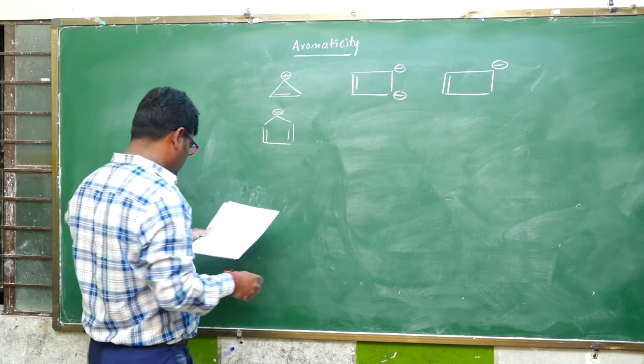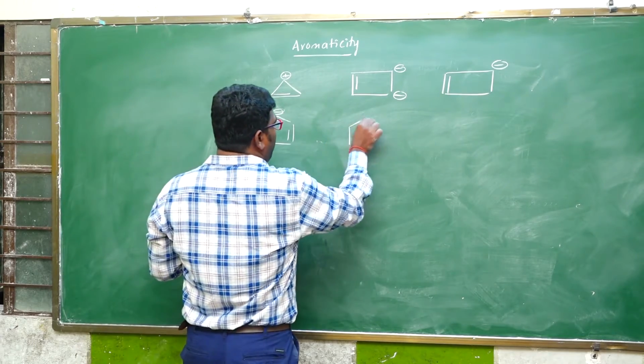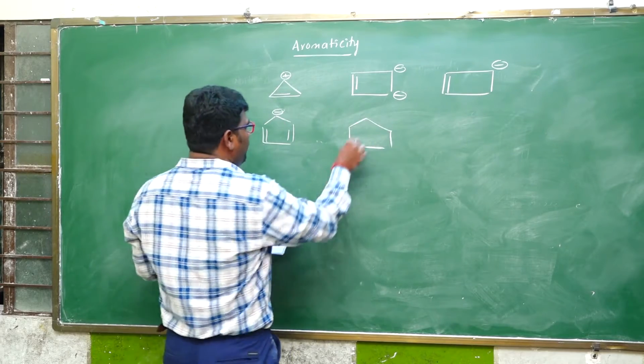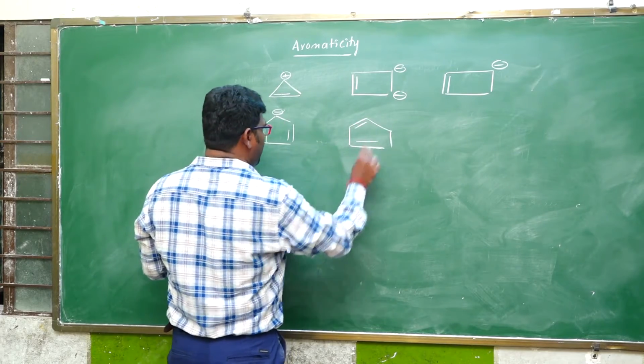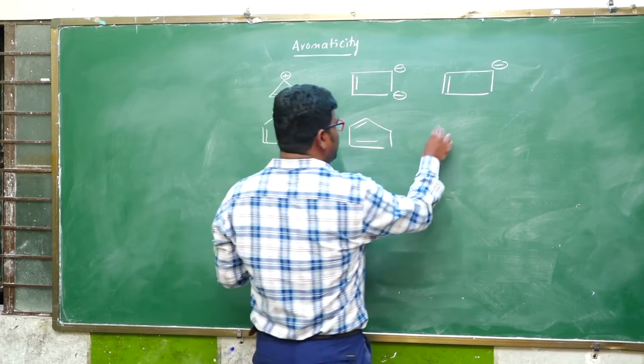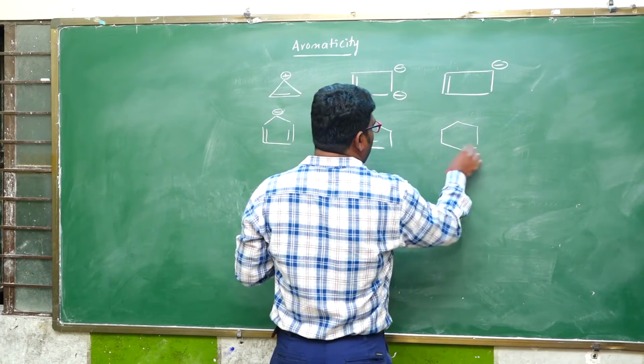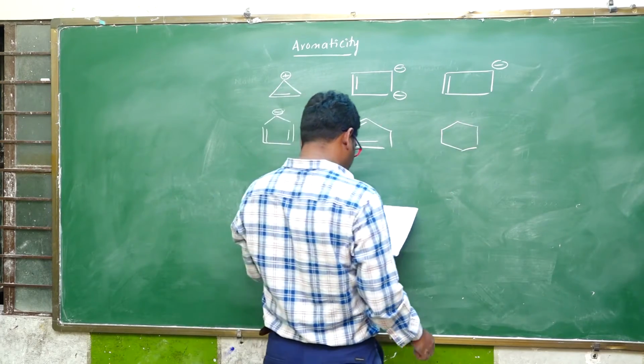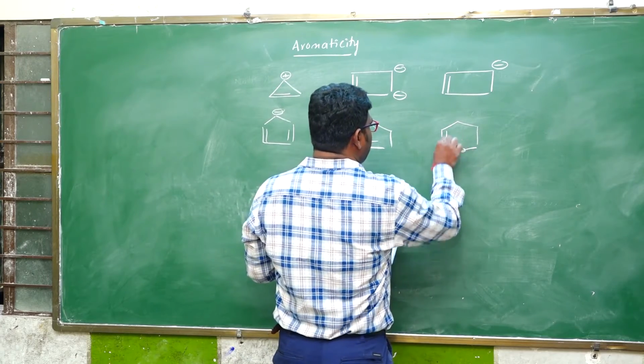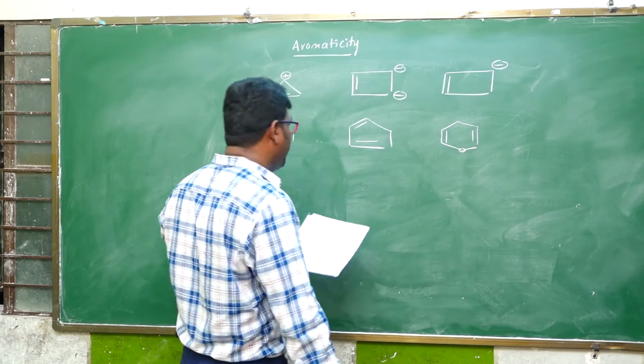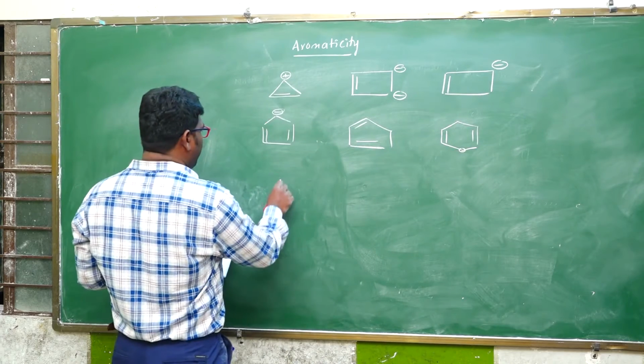Write down, student. Identify which one is aromatic, which one is anti-aromatic, which one is non-aromatic. And so here oxygen. Okay.